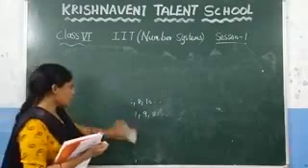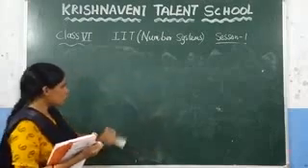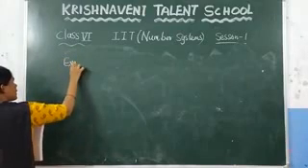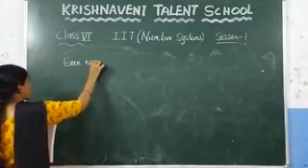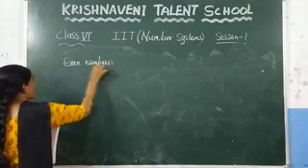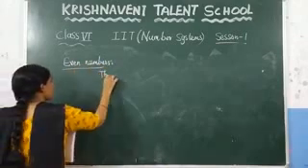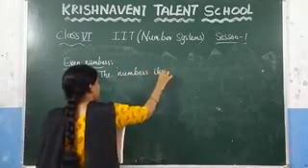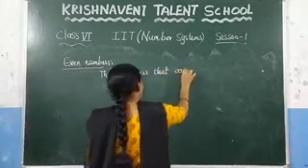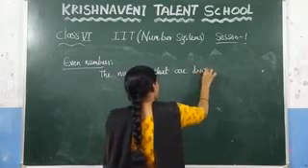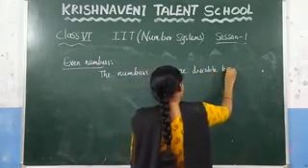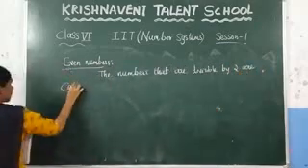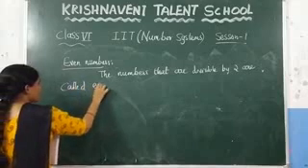And what are even numbers? The numbers that are divisible by 2, those numbers are called even numbers. And write the definition for those even numbers. What are even numbers? The numbers that are divisible by 2 are called even numbers.